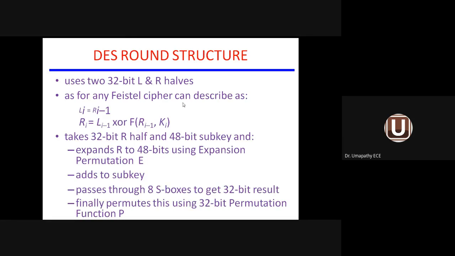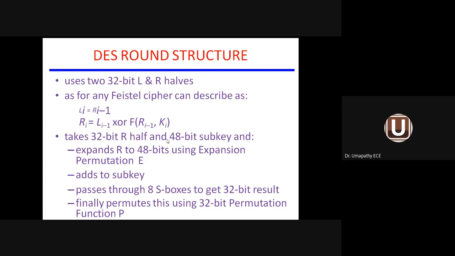And for the Feistel cipher, we have to put the equation like this: Lj equal to Rj minus 1. So the right side, I'm assigning to the left hand side. Rj equal to Lj minus 1 XOR with f of Rj minus 1 comma Ki. So Rj means right hand side, Lj means left hand side. XOR operation we are doing with the round function.